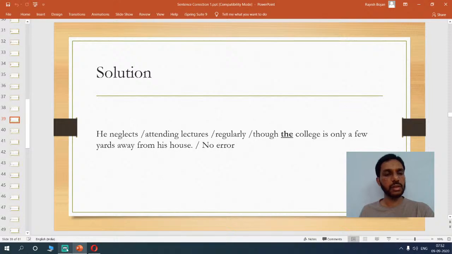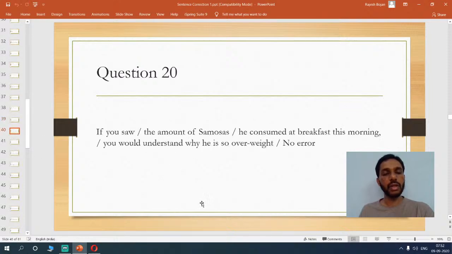Right? Yes. Now, in this question, if you saw the amount of samosas he consumed at breakfast this morning, you would understand why he is so overweight. So basically, if you observe the question carefully, you will understand that if you saw the amount of samosas he consumed at breakfast this morning, you would understand why he is so overweight.